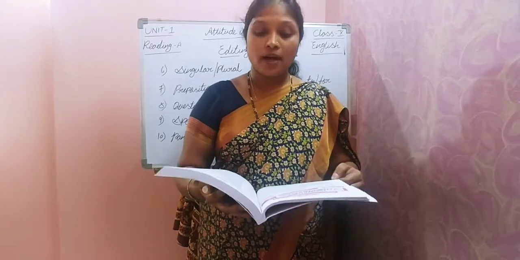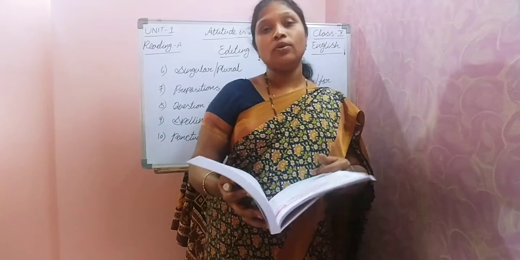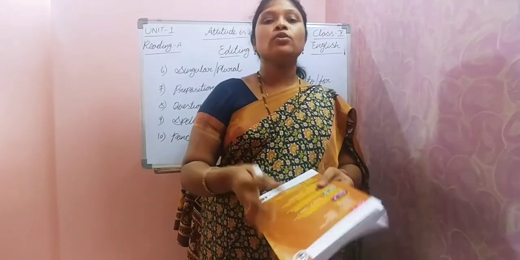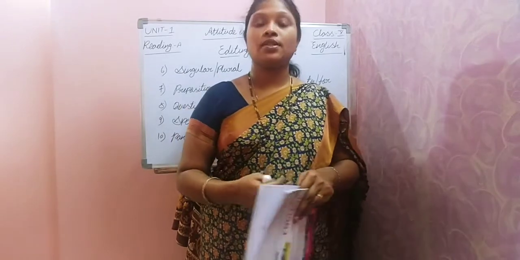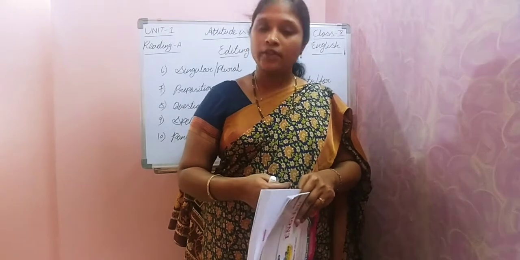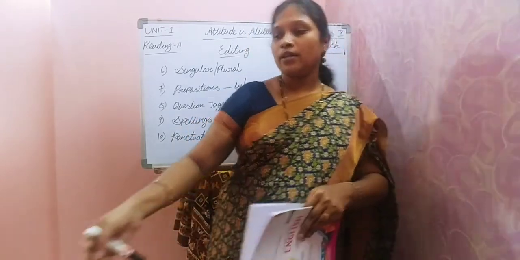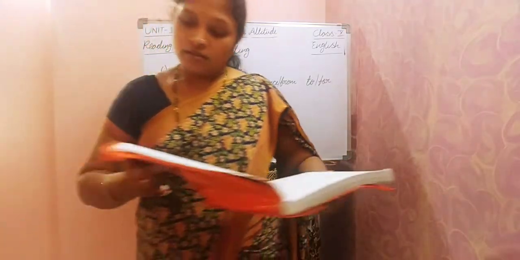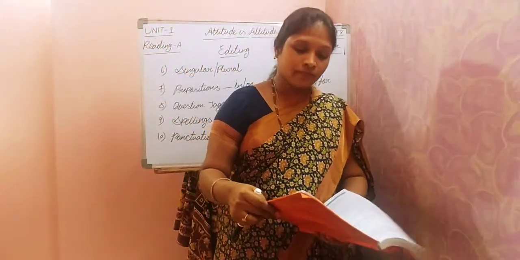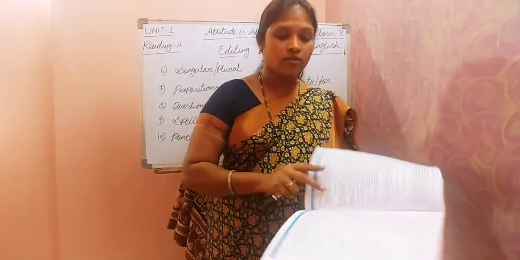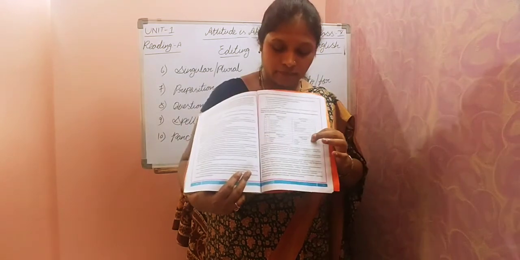Coming to the last part, that is section C, which comes under creative writing. As I told you, there will be major discourses and minor discourses. I would like to give you the list of what exactly the major and minor discourses are. That's already given in your textbook itself. All of you open your textbook and open page number 259. So the list has been given here.